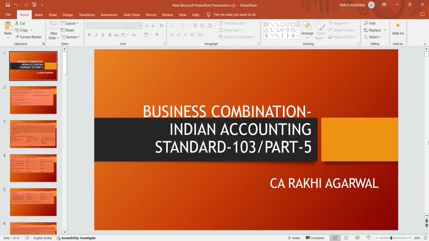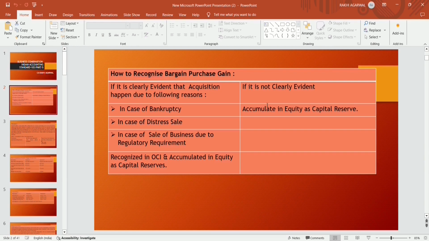Today we are going to discuss the bargain purchase gain, because in the previous class we discussed the computation of goodwill, but we had not discussed the bargain purchase gain. Now today we are going to start with the bargain purchase gain: how to compute or recognize it. So let's start. How to recognize bargain purchase gain?